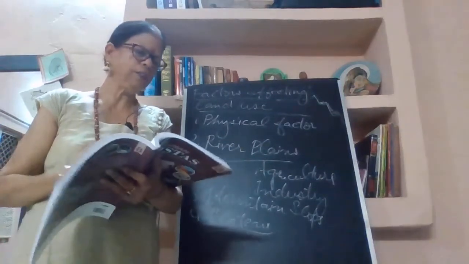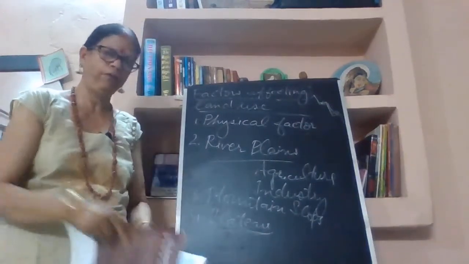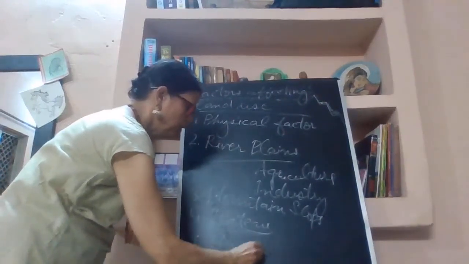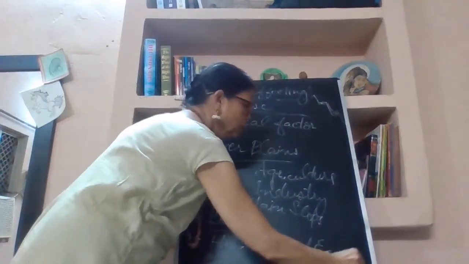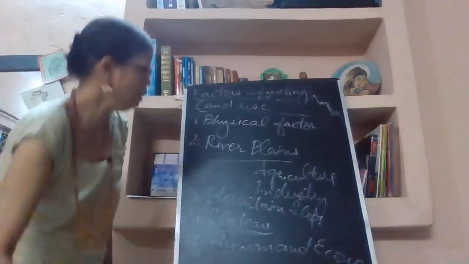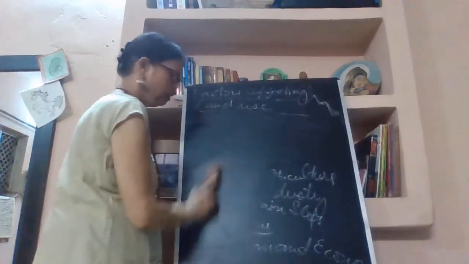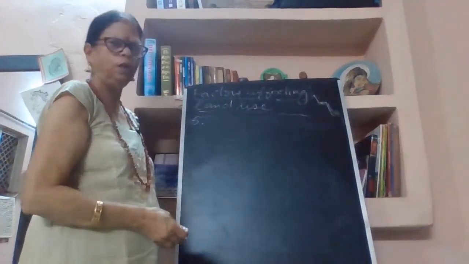Okay, now let us find out the next factor, that is the human and economic factor. The fifth one is the human and economic factor. Okay, human and economic factor. Number 5 is human and economic factor. I hope that you are understanding here, because I am teaching at very slow speed so that you can understand each and every point.